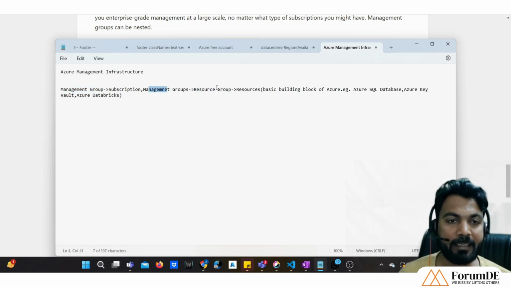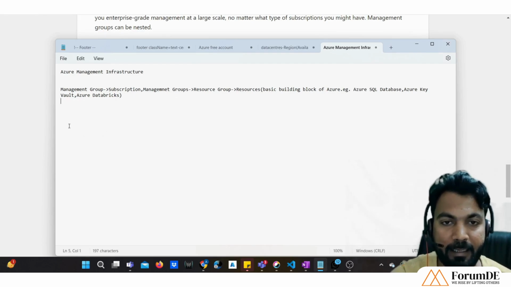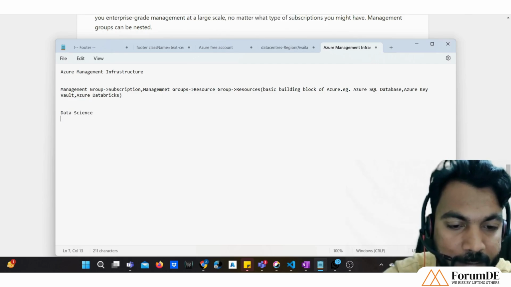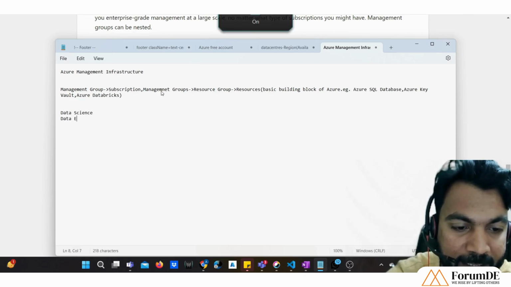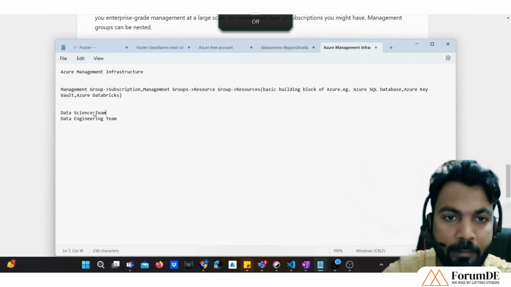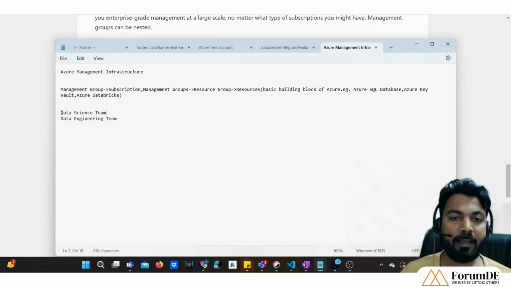Suppose I have a data engineering team and a data science team. Inside a subscription, a resource group has been given to the data science team, and a resource group has been given to the data engineering team. Now, I don't want people having access to the data science team's resource group.